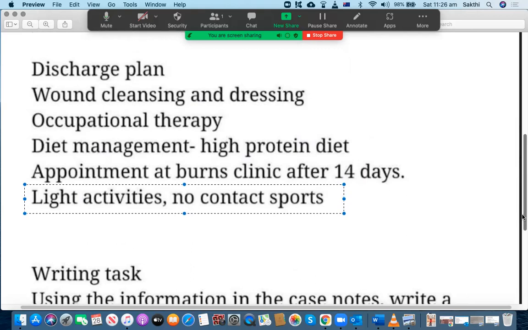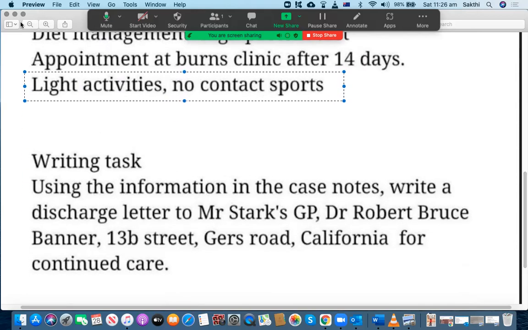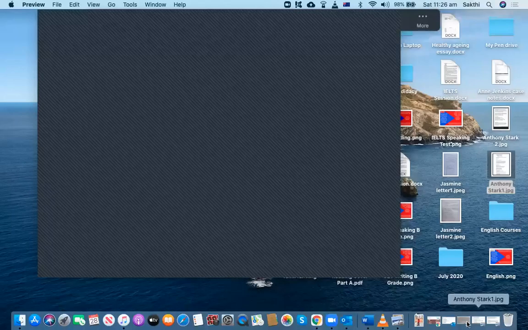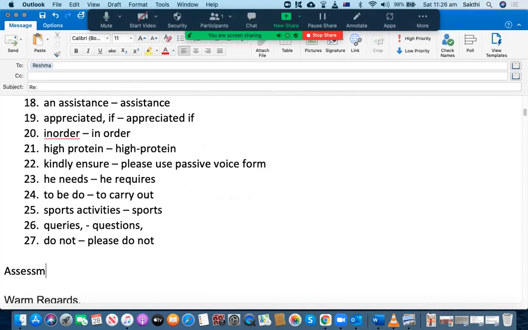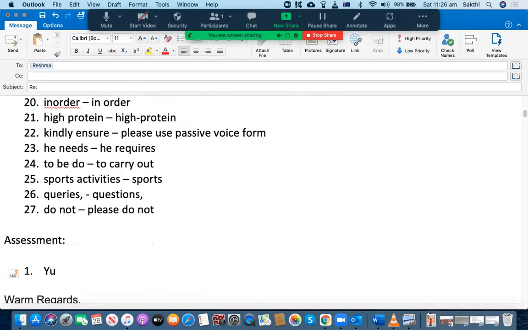Okay, so one good thing is you are able to include all the relevant case notes. Okay, let me go through the detailed assessment against each parameter now. You have included all the relevant case notes, so that's a good thing. Well done, you have done a good job.